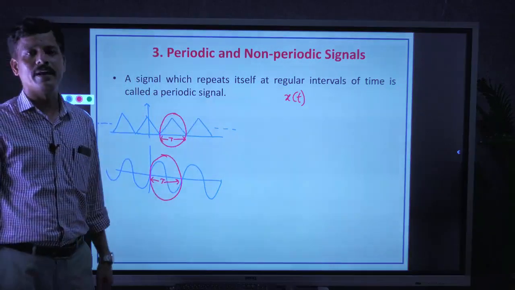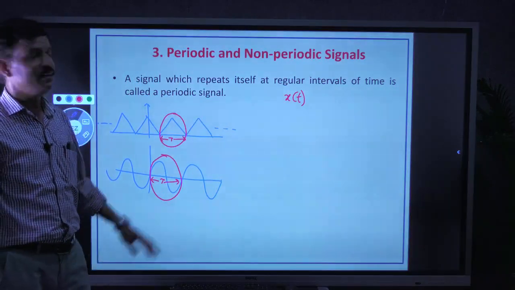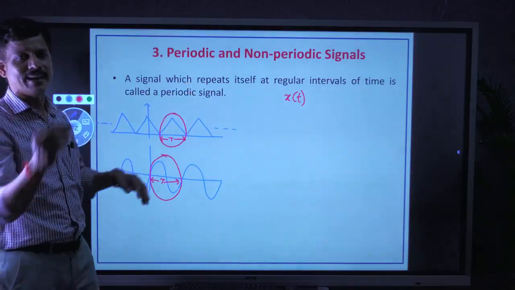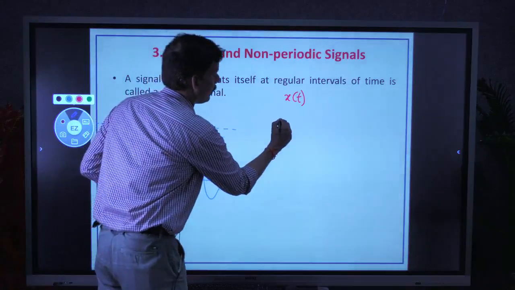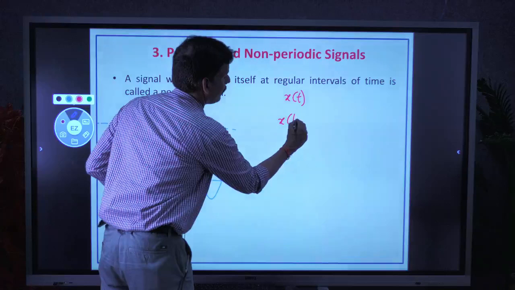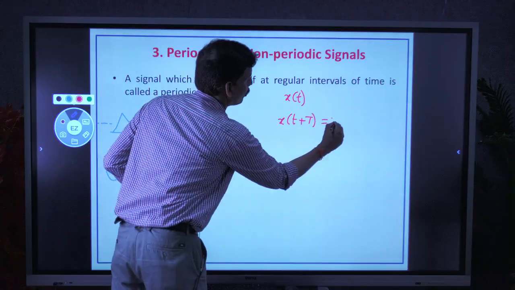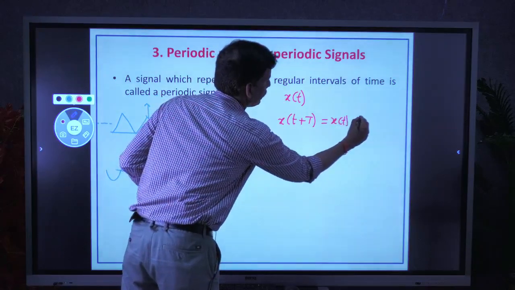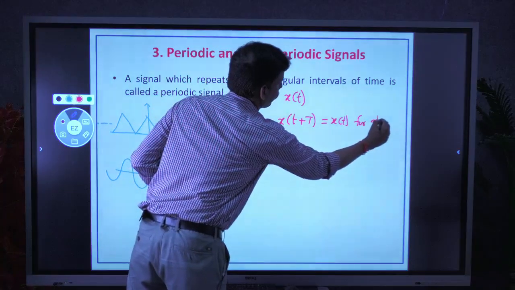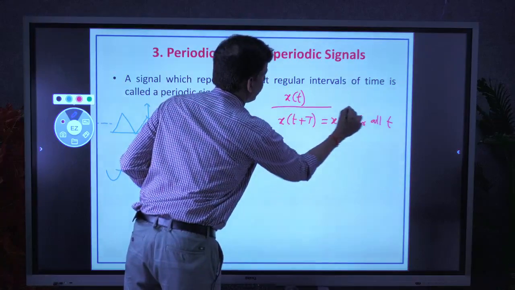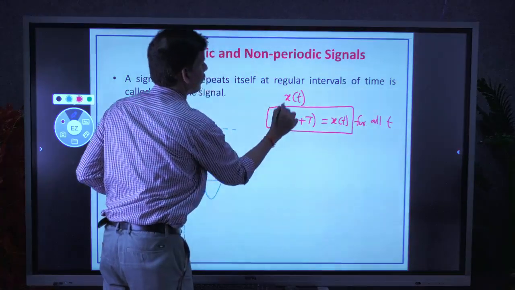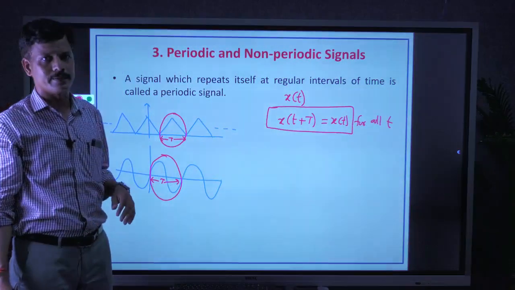It is said to be periodic if it satisfies the condition x of t plus or minus T is equal to x of t for all t. Then the continuous time signal is said to be periodic.